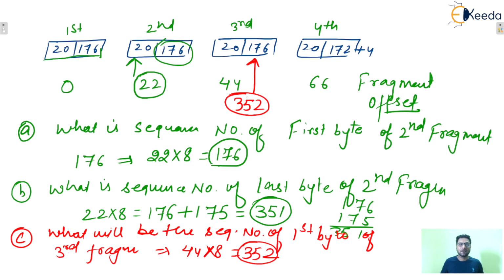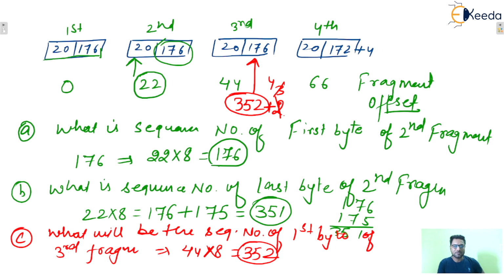Now if it is asked what the sequence number of the second byte of the third fragment is, add plus 1. Third byte of the third fragment, add 2. Fourth byte, add 3. Fifth byte, add 4. And if the last byte is asked, then add 175. I hope this one is clear to everyone.